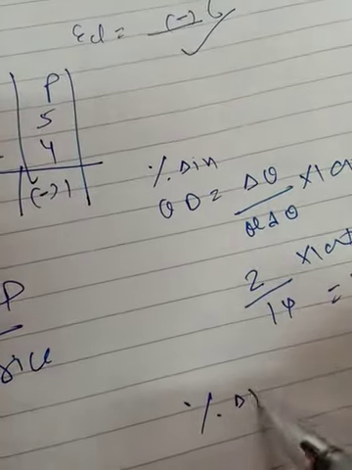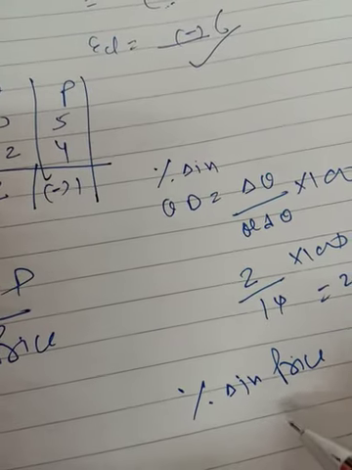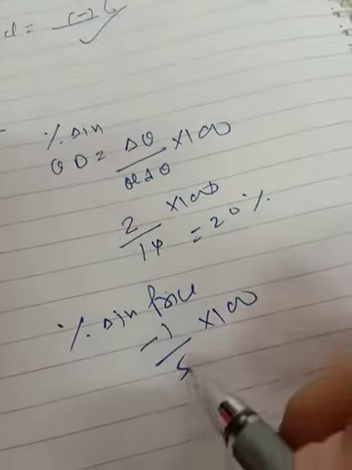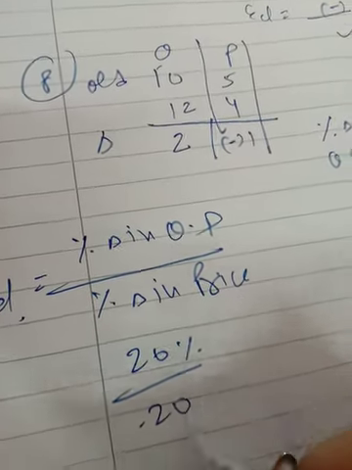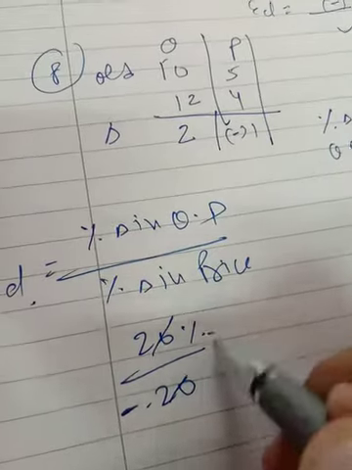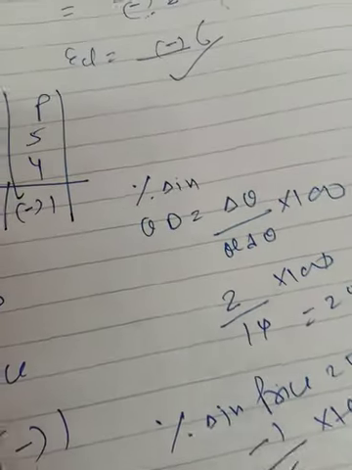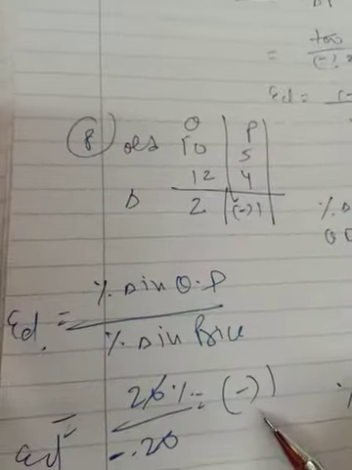So now the percentage change in price is change in P, minus 1, upon 5 into 100, because this is the old price. So here I am getting 20%. So 20% change occurred in the quantity demanded upon the percentage change in price, which is minus 20. So here I am getting the elasticity of demand, that is minus 1. That comes out negative because, out of price and quantity, one must be negative. So that is the point you can calculate over there.